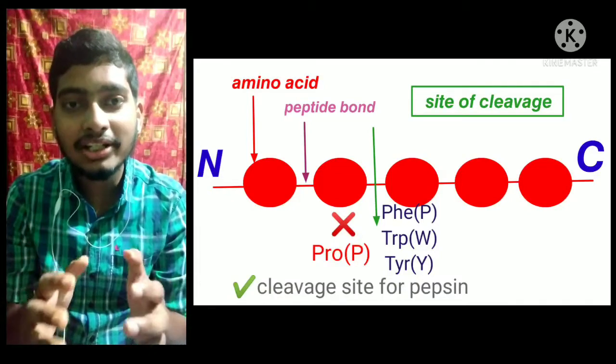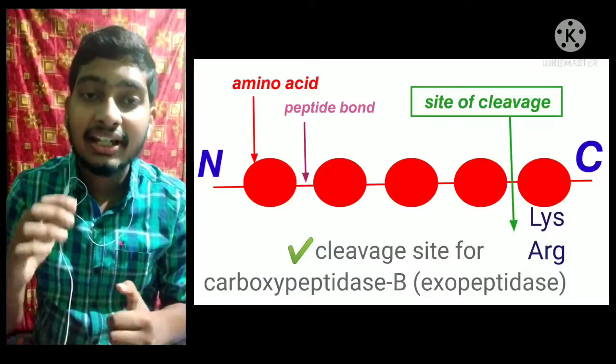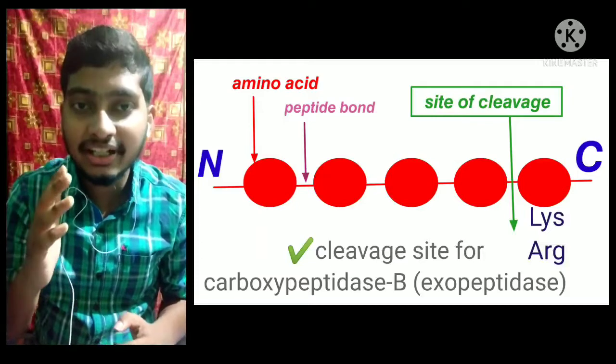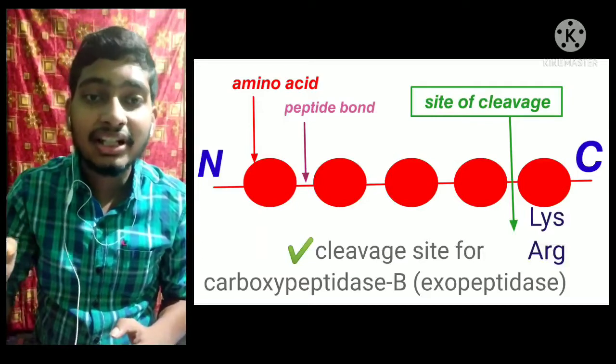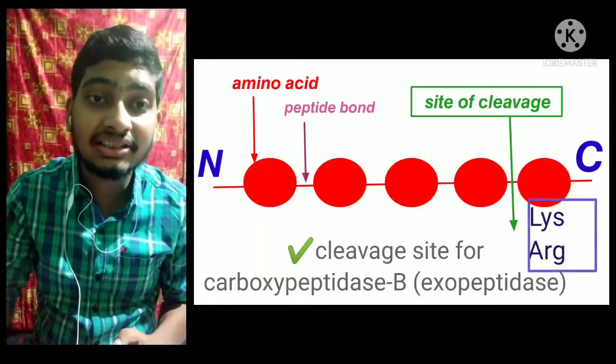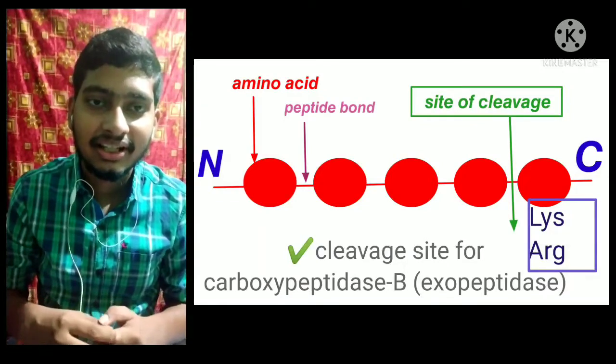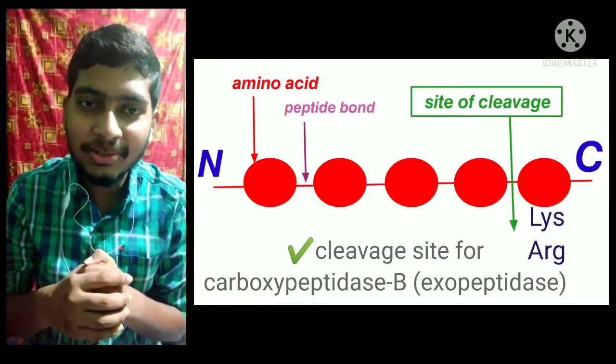So this is all about the site of cleavage of these proteolytic enzymes. In case of carboxypeptidase B, the terminal peptide bond will be broken if there is lysine and arginine at the C terminus. So is it clear to you?